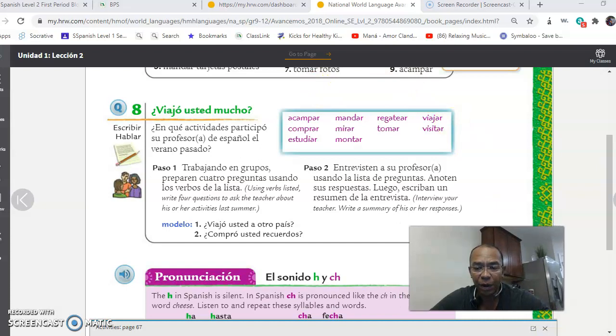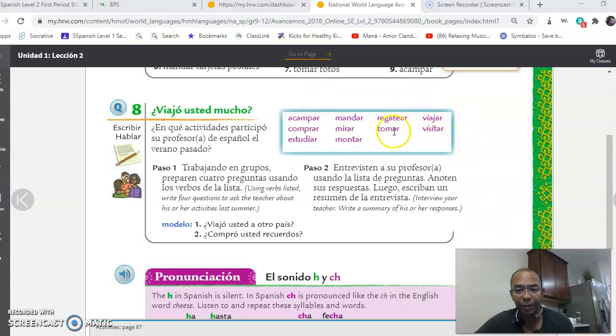Now, let's continue practicing our endings. Past tense. We have acampar, comprar, estudiar, mandar, mirar, montar, regatear, tomar, viajar, y visitar. All of these have one thing in common. They all end in AR. Acampar is to camp. Comprar is to buy. Estudiar is to study. Mandar is to send. Mirar is to look. Montar is to ride. Regatear is to bargain. Tomar is to take. Viajar is to travel, and visitar is to visit.